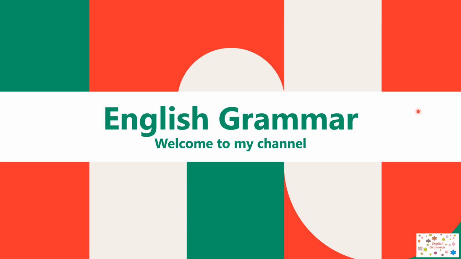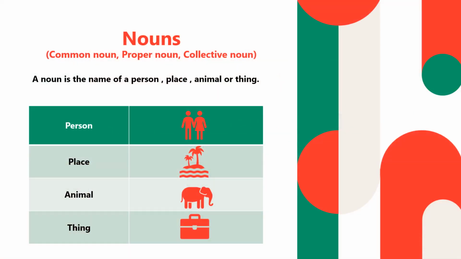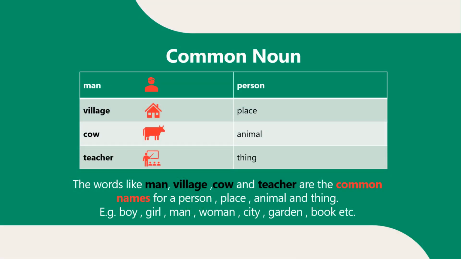Today we will learn noun. So what is noun? Noun is the name of a person, place, animal or anything. There are three types of noun: common noun, proper noun and collective noun. So today we will see common noun.